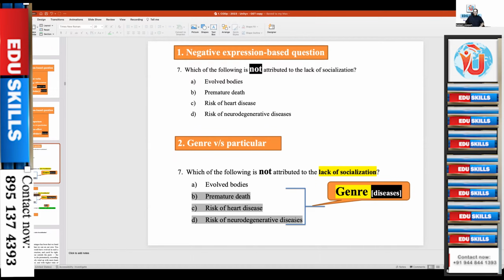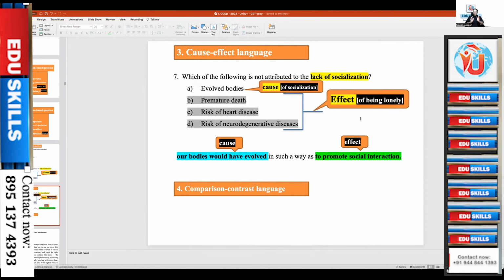Three are connected with some condition, whereas the first one is a different category. This is a criterion they use in many questions. Evolved bodies is the cause, and all other three are the effects of being lonely.